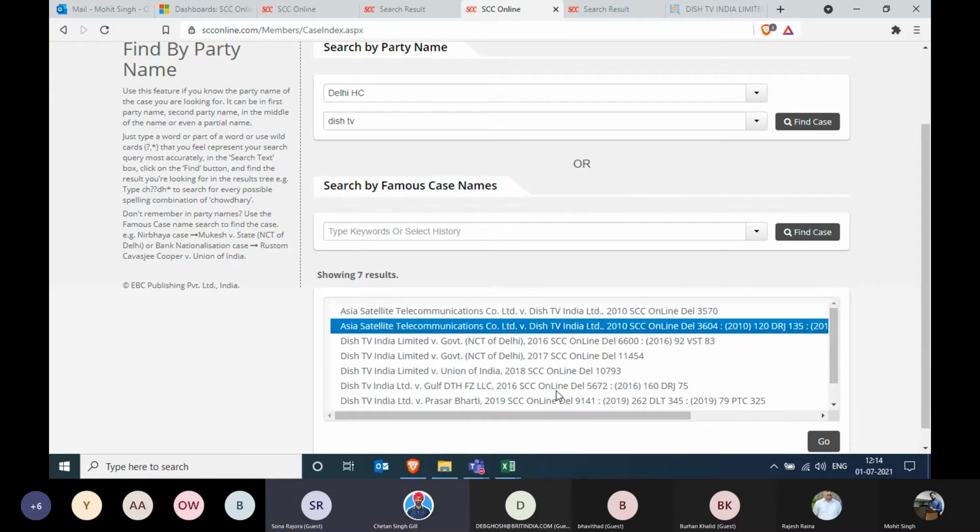I think the same thing that I said earlier: Supreme Court judgments are 100% covered, because that's our forte. But for high courts, and I'm not saying this only for SCC, I've been using all the other software, and I've been in this research field for almost 10 years now.